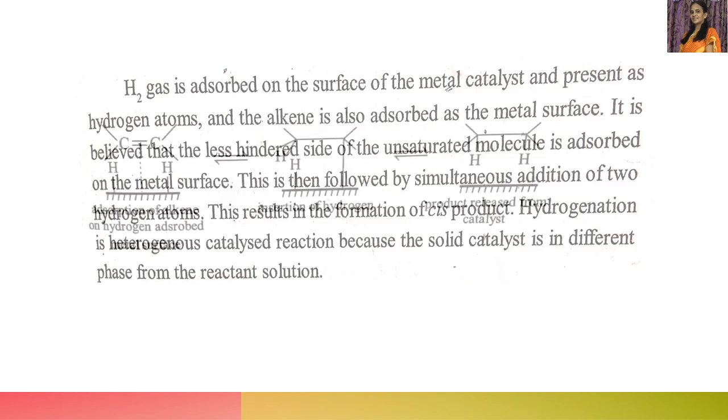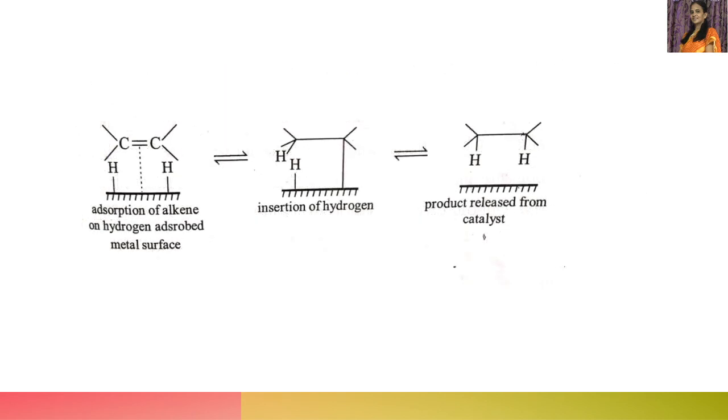Okay, now let us see the reaction. So this is the metal surface. On this, hydrogen gas is adsorbed in the form of H atoms. At the same time, alkene also gets adsorbed on the metal surface. Wherever the alkene has lesser hindrance, that is, less bulky groups are present, that side gets adsorbed onto the metal surface. Then what happens? This hydrogen gets added to this carbon, and this hydrogen gets added to this carbon, and this pi bond will be broken. You can see here.